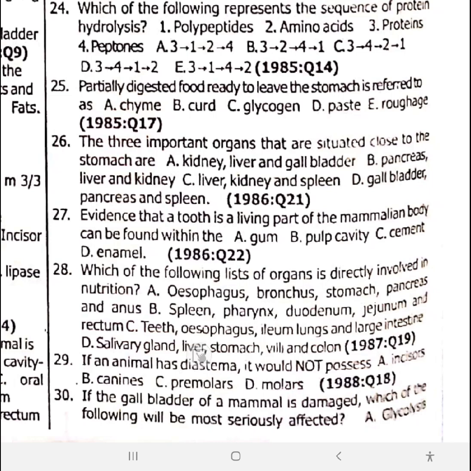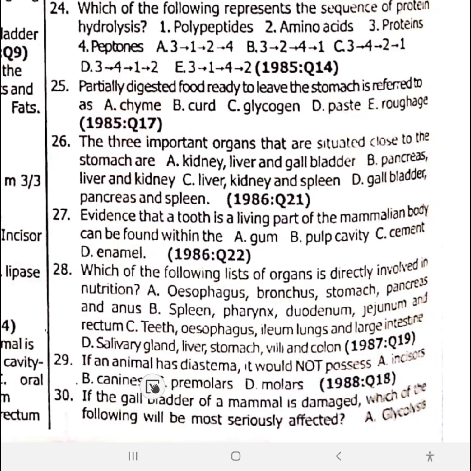You already know that the stomach is for digestion and storage of food. The villi, V-I-L-L-I, are for absorption. They are absorptive structures. The colon is for absorption of water from feces to prevent diarrhea and dehydration. The teeth are for chewing and mastication. The liver is for metabolism of food substances. Do not forget.